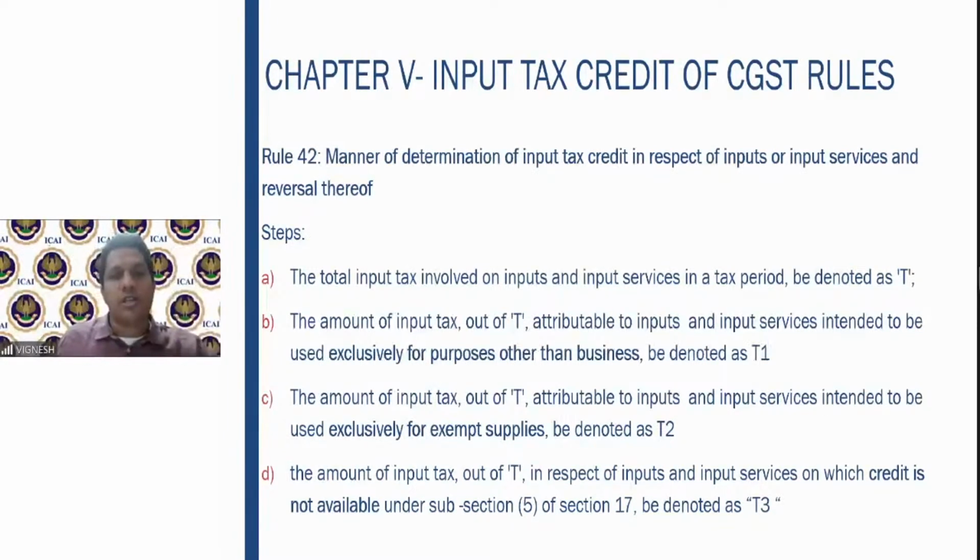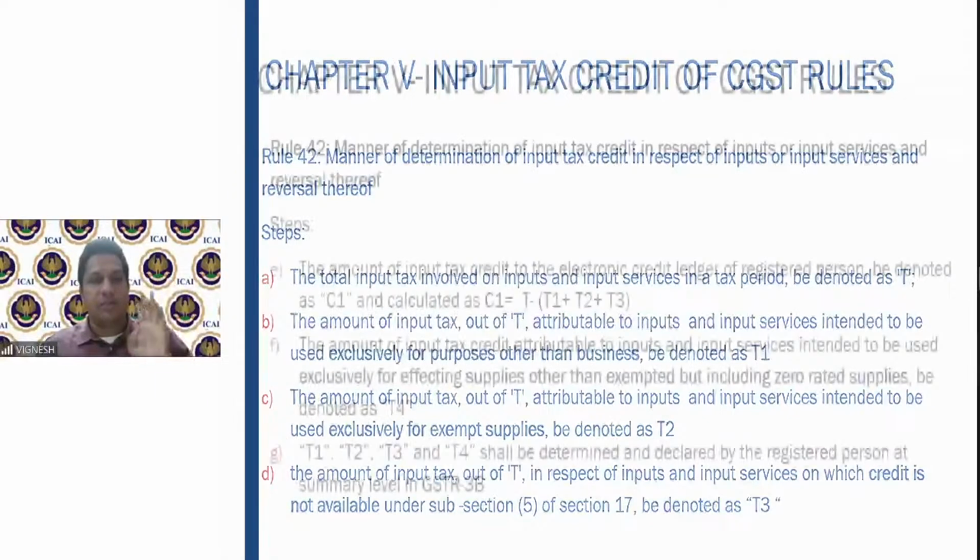Exclusively whatever you are using for exempt supplies, denote it as T2. T3 is the amount of input on which the credit is not available as per section 17 subsection 5. Whichever credit is not available as per 17(5), denote it as T3. So T1, T2, T3, these three you first identify.